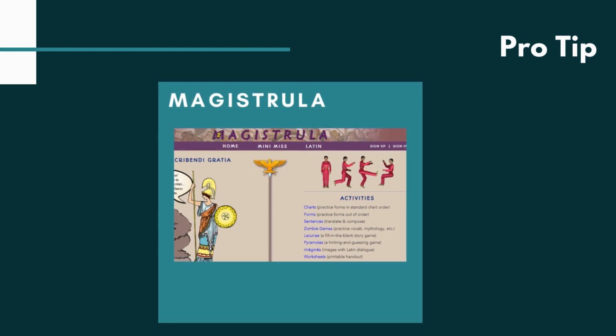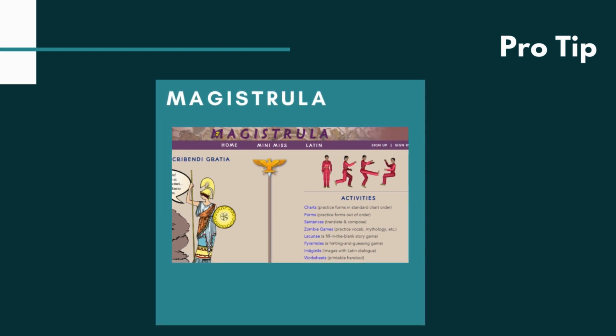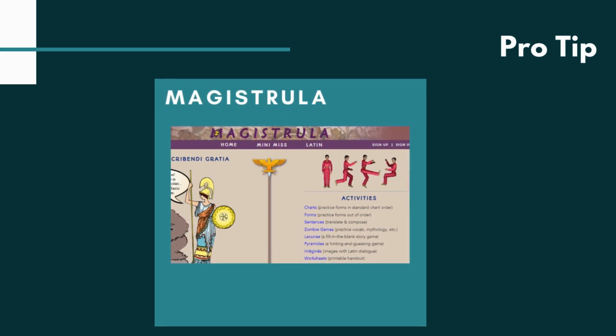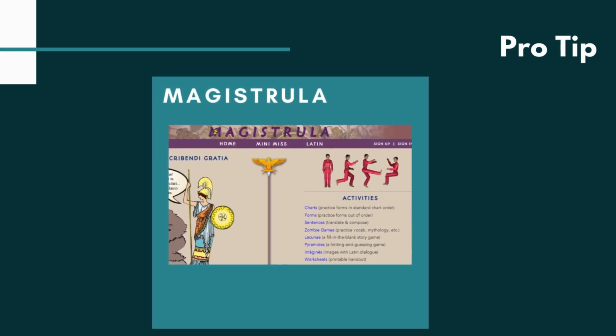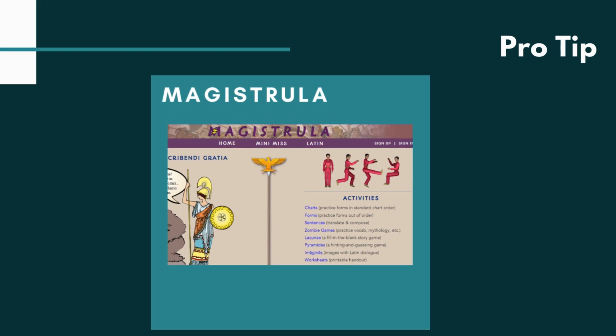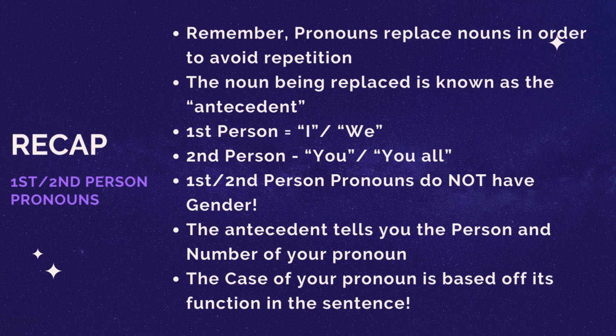Now, to practice all this, again, I always give you a pro tip, use Magistrula, right? So Magistrula, again, I don't own it. I have nothing to do with Magistrula. I'm just a big fan, an admirer. Magistrula will give you sentences with pronouns and it'll spit out as many as you can possibly take to practice all this, because I really think the best way to learn anything in Latin grammar is to do it through the context of actual sentences and stories instead of just memorizing a chart. You can memorize the chart if you want, but I think this is much more efficient and easier to do. And because Magistrula is free, it's easy. You can just have it do as many as you want. Okay, so just set it up to do pronouns and you'll be good to go.